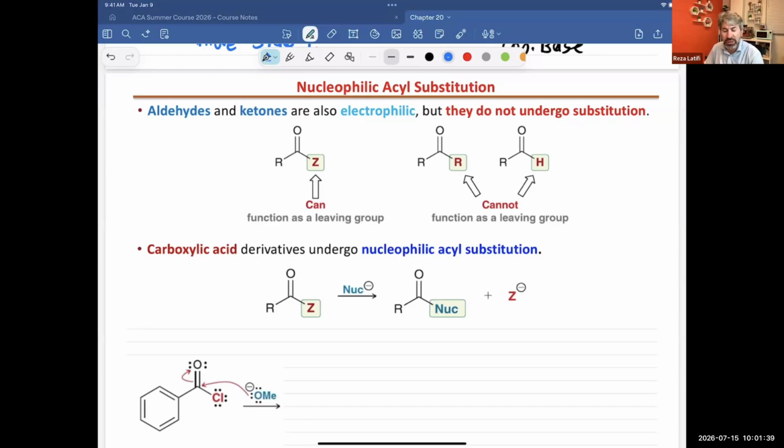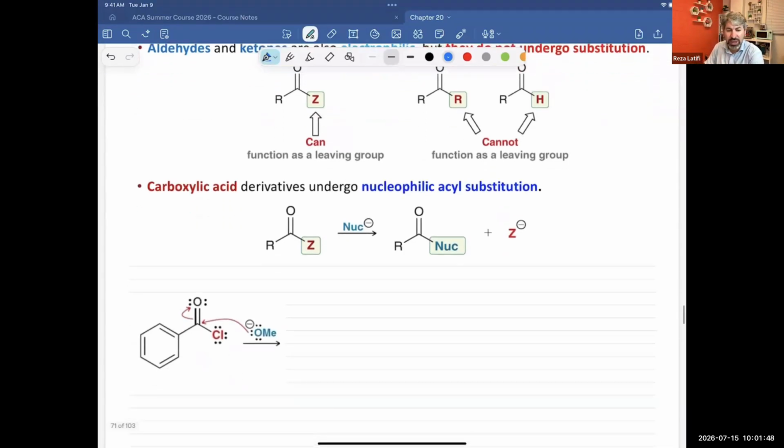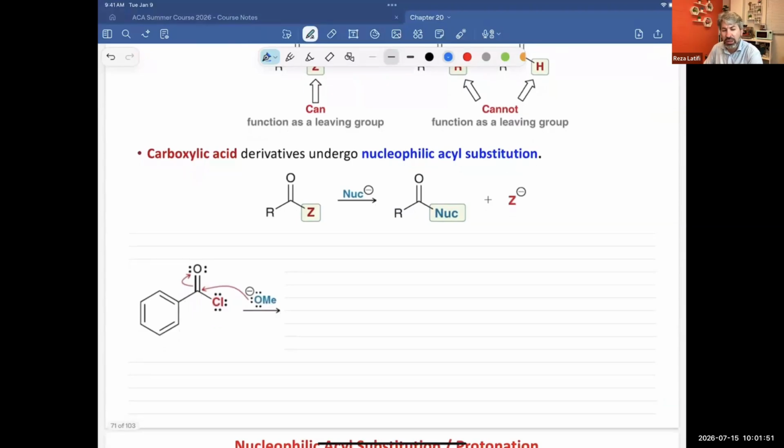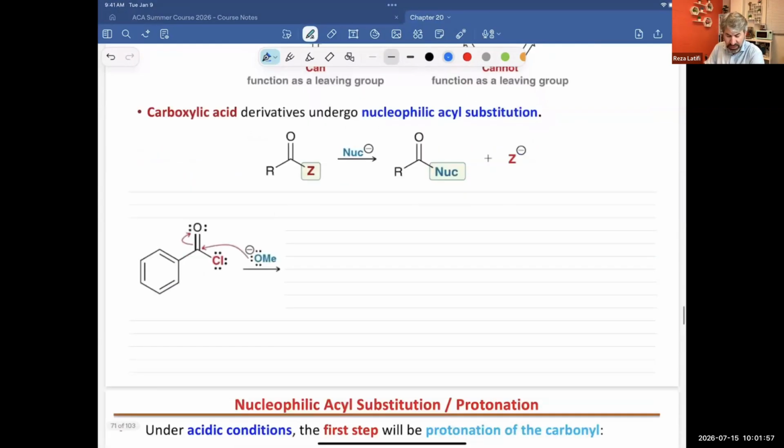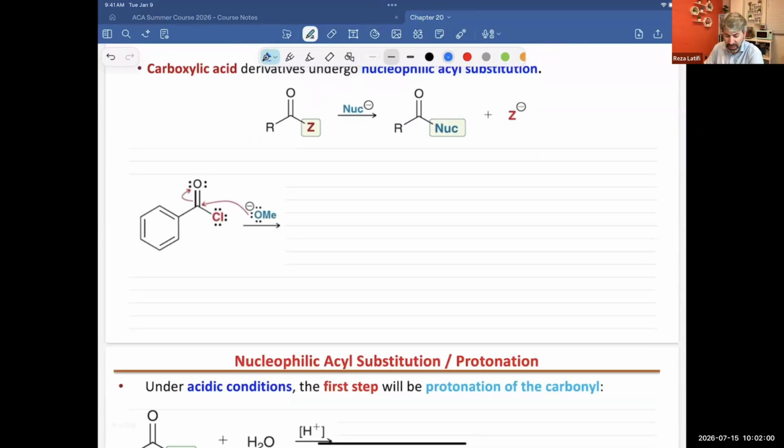But when it comes to carboxylic acid derivatives, we have a good leaving group that can be kicked out of the system and replaced by a nucleophile. For example, in this case, we have acyl chloride, and our nucleophile is methoxide. The methoxide is carrying a negative charge, and it can attack the pi bond. And in that case, we will get such a product.